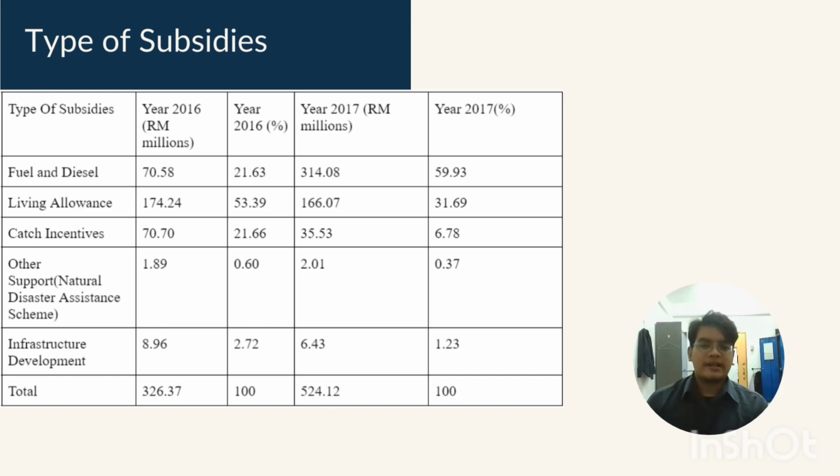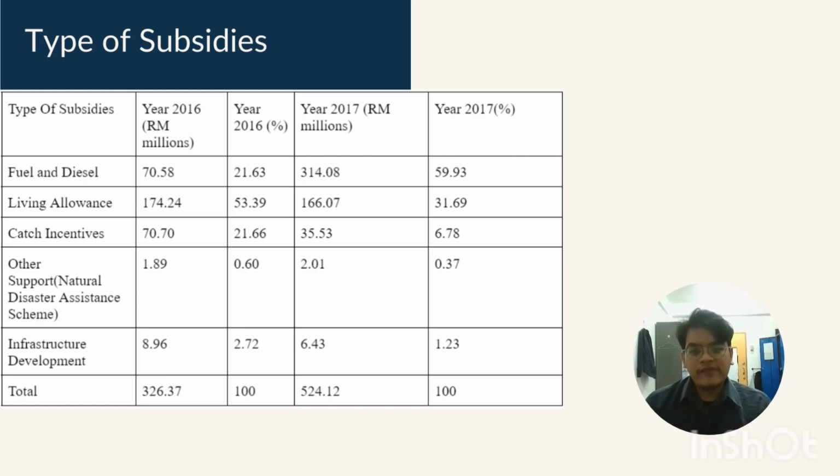The living allowance is given to the fishermen because fishermen are included in the seasonal unemployment. For example, in November, December, and also January, these are the monsoon season, the rainy season. The fishermen cannot go to the sea because of the heavy, strong waves that can harm them. So in this season, the fishermen are unemployed at the moment.